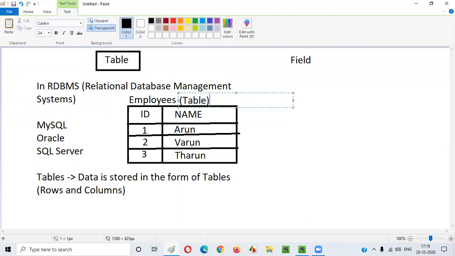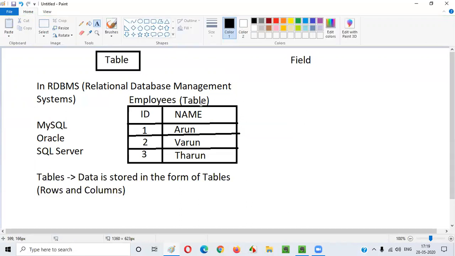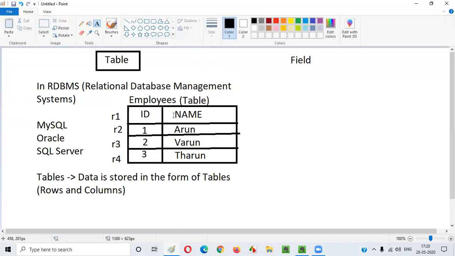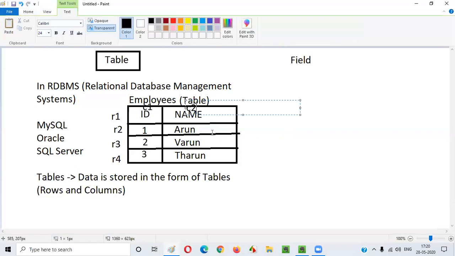So here, employees is a table, guys. What is the table here? Employees, which has columns and rows. So this is row 1, row 2, row 3, row 4. The first row has the column headings, whereas from the second row onwards we have the data stored in the table. This 1 Arun, 2 Varun, 3 Tarun is nothing but data, whereas ID and name are the column names. Here this ID is column 1, this name is column 2.